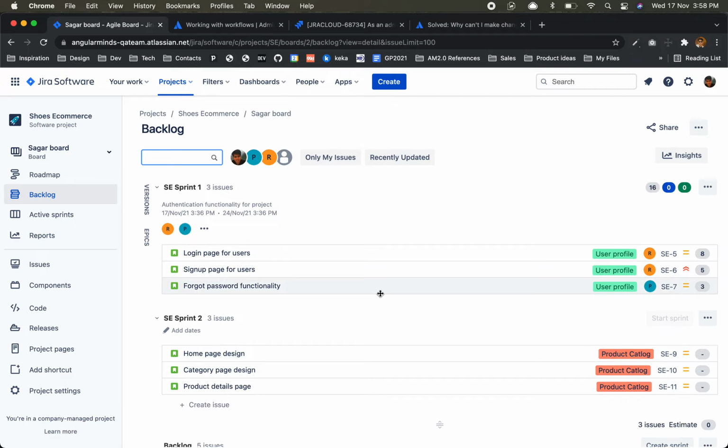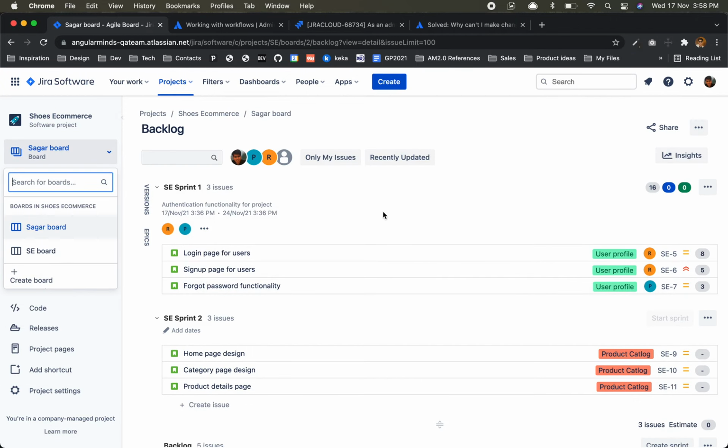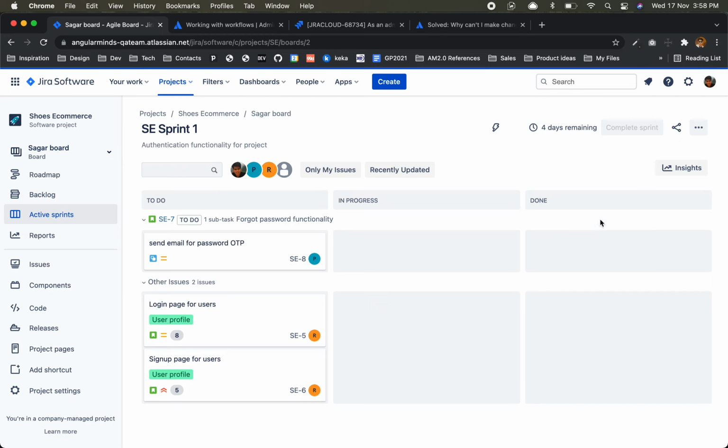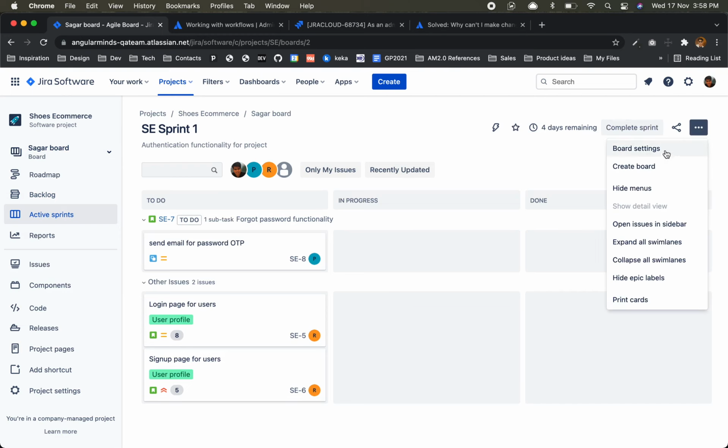So this is my board. This was a default SE board. This is my particular board, and here I can make many changes, like board settings. In board settings, hide menu, open issues in sidebar.